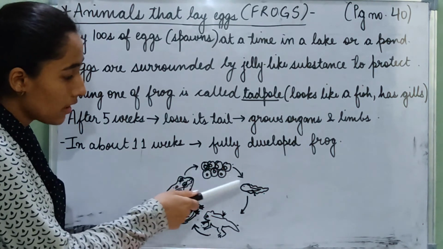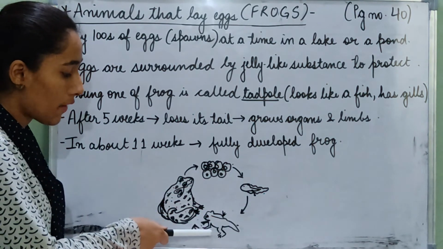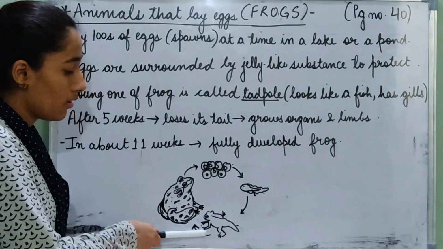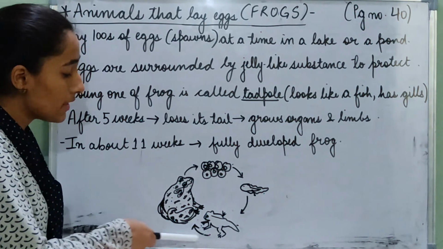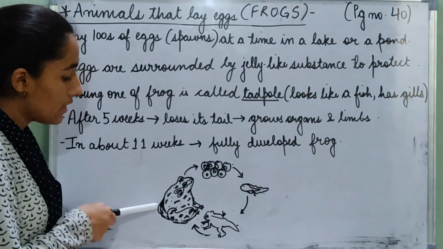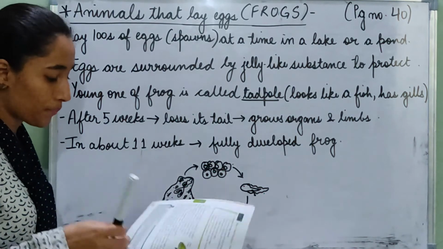So from eggs, the spawns, it becomes a tadpole. The tadpole after 5 weeks becomes a little young frog, which is losing its tail and growing organs and limbs. Then after 11 weeks, it develops into a fully grown, developed frog.